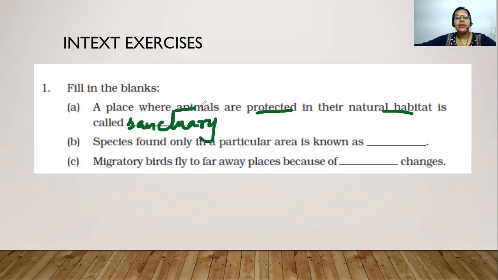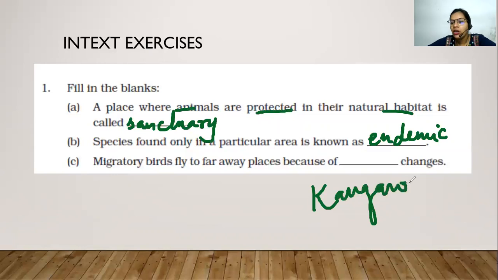Okay. Now a species found only in a particular area is known as endemic. This is what we discussed in our first session. For example, I discussed that kangaroos are endemic to Australia, right? So this example has been discussed already.